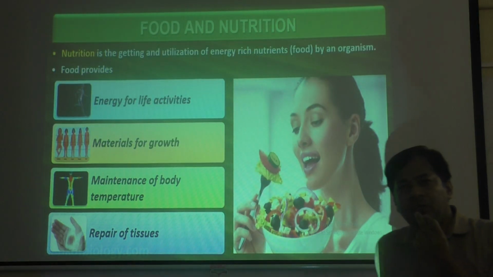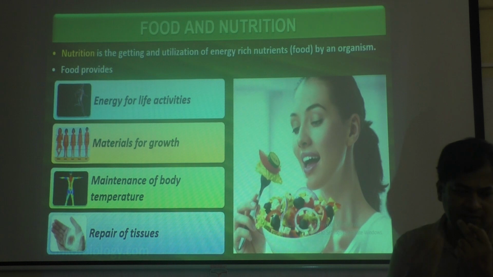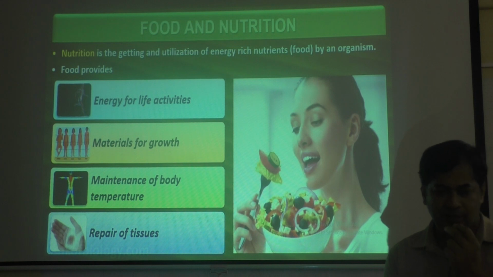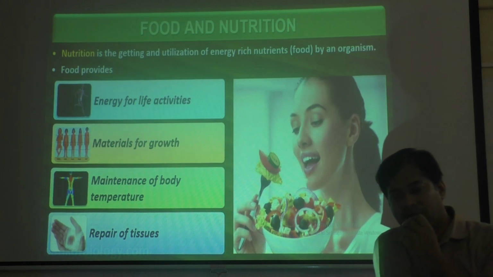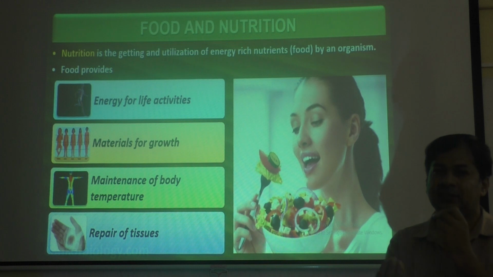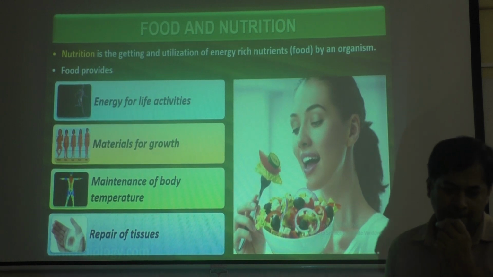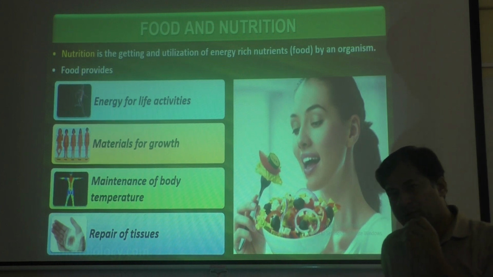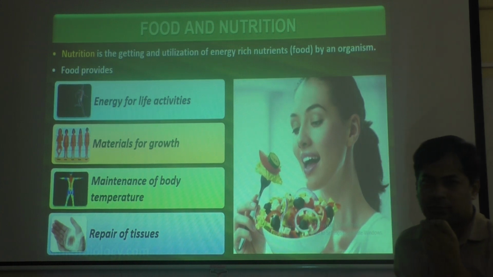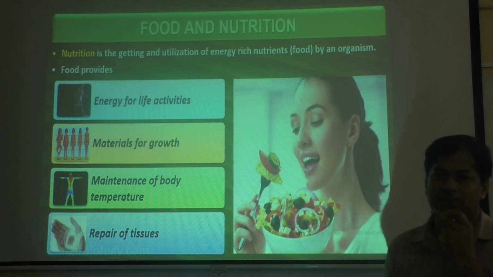First of all, what is nutrition? Nutrition means the process of taking food, no? So nutrition is getting and utilization of energy rich nutrients, meaning you are eating and using energy rich nutrients like food. Indirectly they are saying eating food, taking food into the stomach, that is called nutrition. The process of taking food by living organisms is called nutrition.